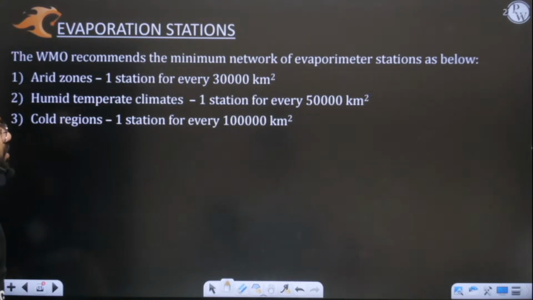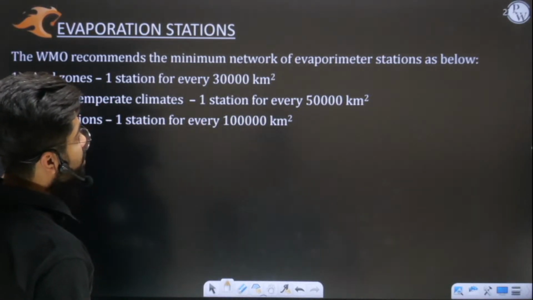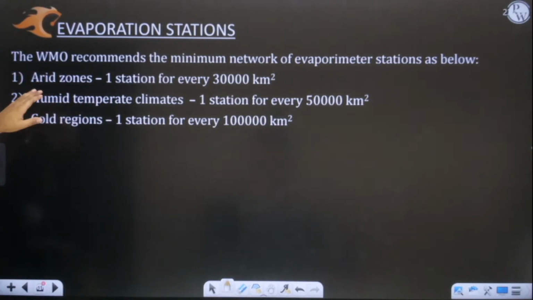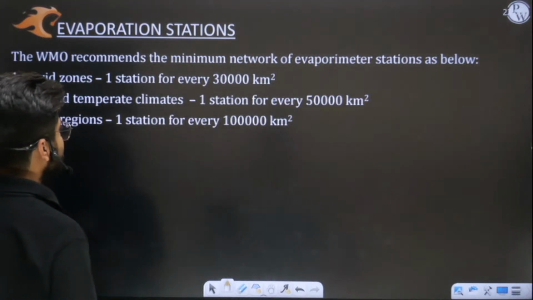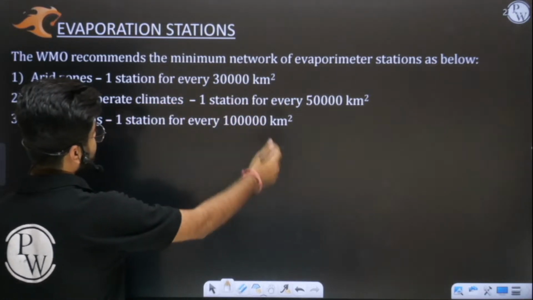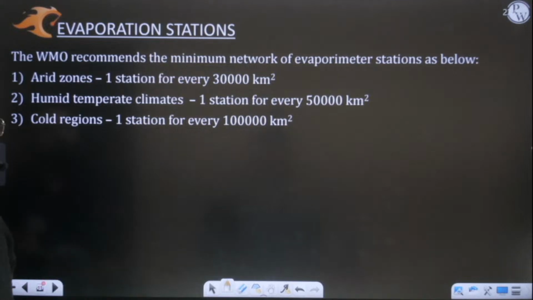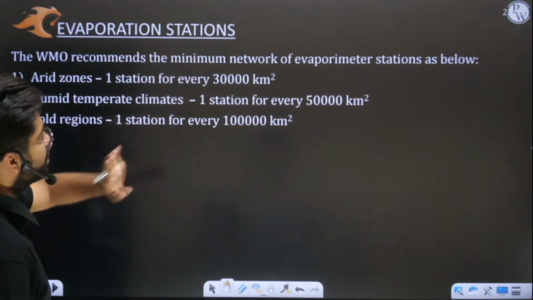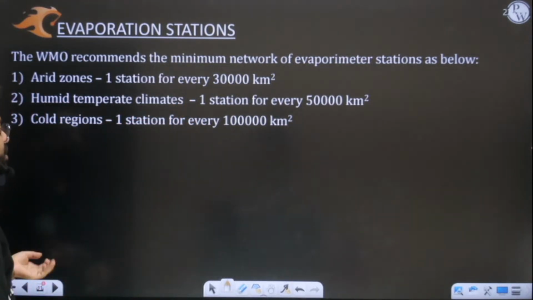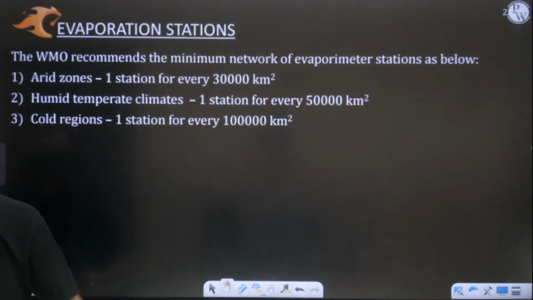Then there were some WMO recommendations, according to the World Meteorological Organization. The number of evaporimeters should be 1 out of every 30,000 square kilometers in dry and arid zones. In humid temperate climates, one station in every 50,000, and for cold regions we should have one station for every 1 lakh square kilometers.